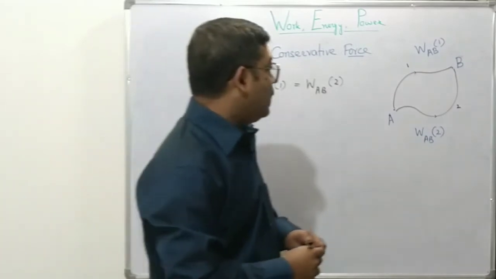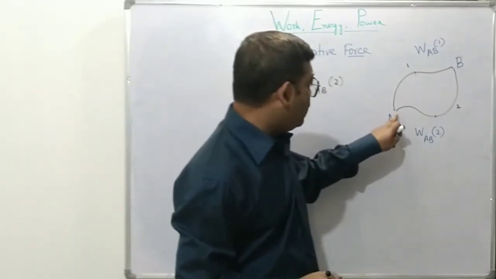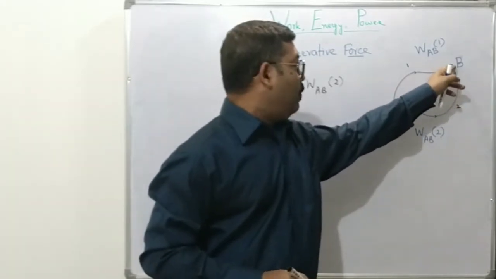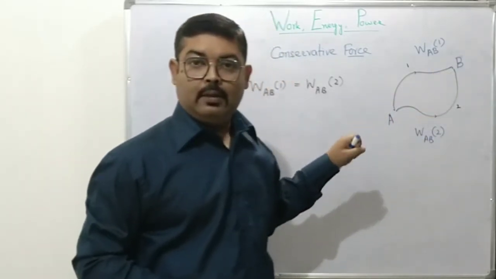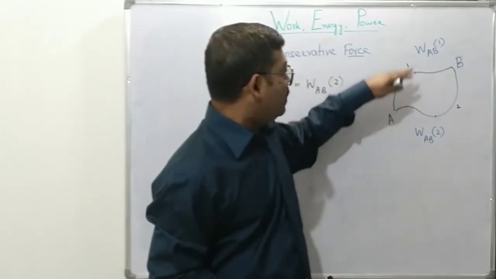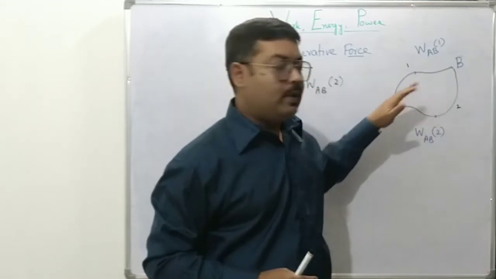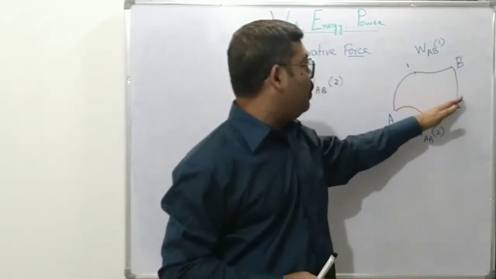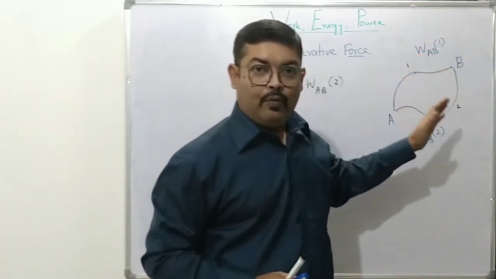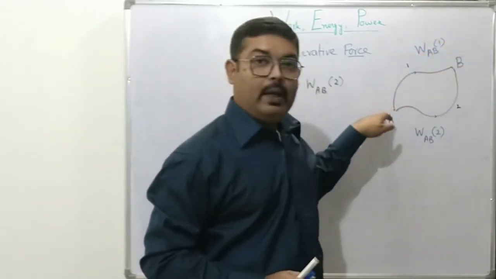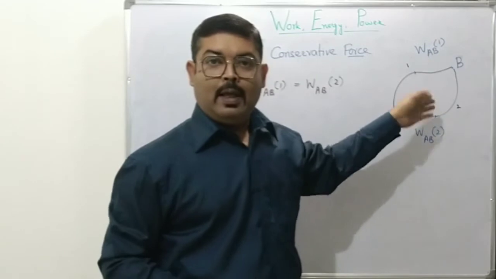However, we need to understand one thing: work done from A to B will be equal and opposite when we move from B to A, right? Because let's say it's a gravitational field, so the force is acting downwards. When we move from A to B, we do positive work. We do work against the gravitational field. However, when we move from B to A, we do work along the gravitational field.